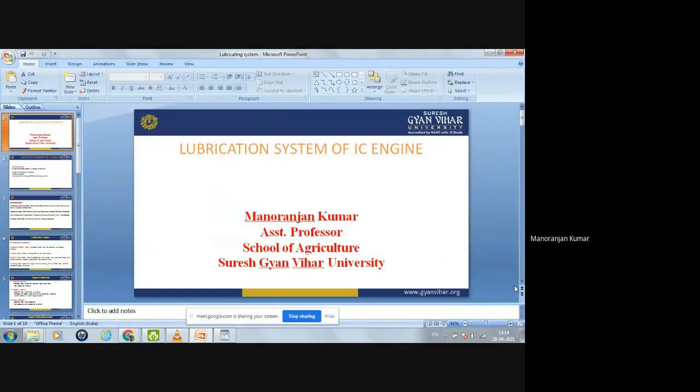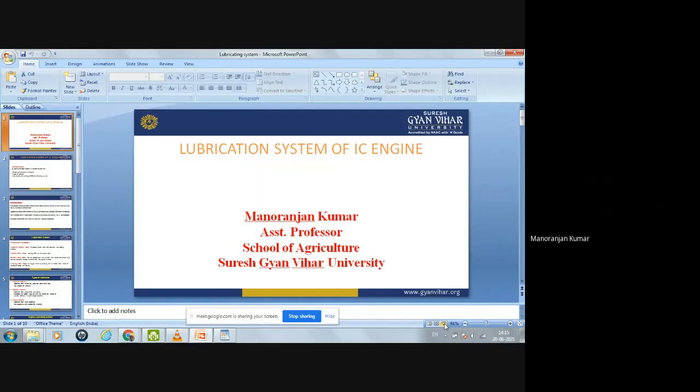In the last classes we discussed the IC engine, what an IC engine is, and the different types of IC engine. We also saw the different components of an IC engine, and the systems of an IC engine, so that the engine can work efficiently. Of those systems, we discussed two: the air filter system, or air cleaning system, and the fuel supply system.